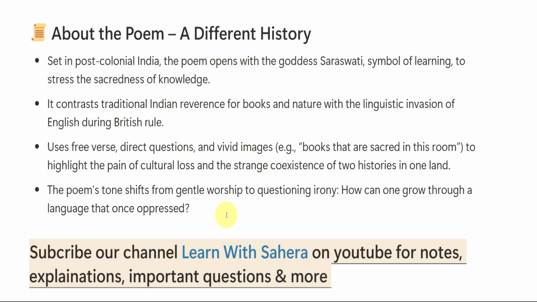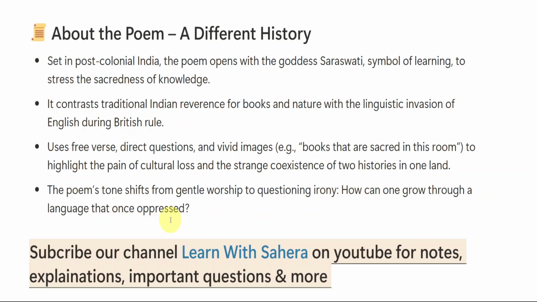So here in the poem we will be seeing how learning is sacred. She will be using direct questions in the poem. The poem will be in free verse, like the poem will be flowing, but in between we will be seeing questions, questions that are raised by the speaker itself. She will be using a few vivid images like books that are sacred in this room. What is sacred? Sacred is nothing but that which is connected to God, or related to God or religion, which is too special or too important. So that is nothing but sacred, right? So books are sacred here. She will be mentioning learning or knowledge and sacredness, all that.